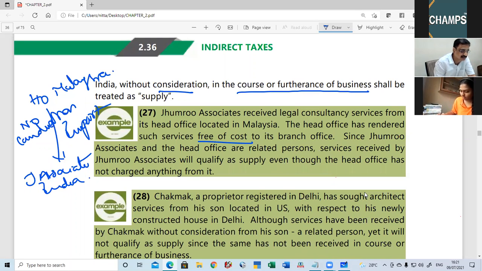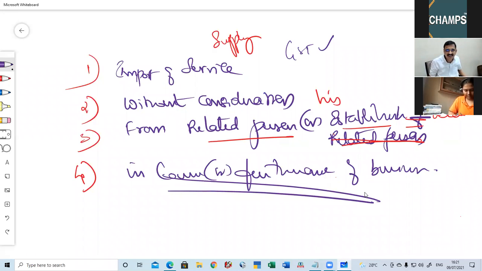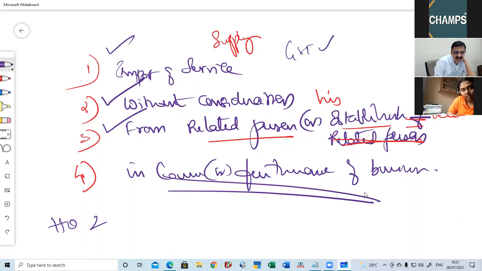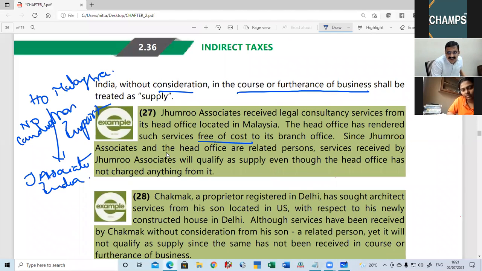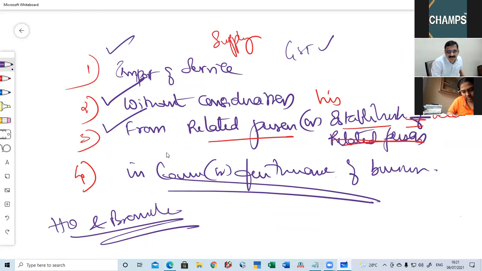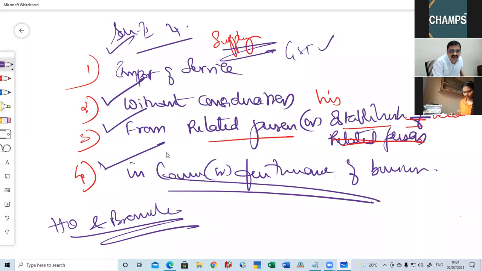Now, are all these conditions satisfied? Import of service without consideration, related. Head office and branch are related persons. Now, what it has received? Legal consultancy. Legal consultancy means in course or furtherance of business. Now automatically this is supply, falls under schedule 1 para 4.